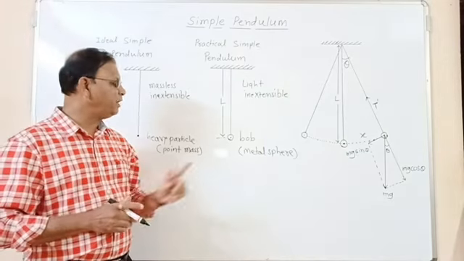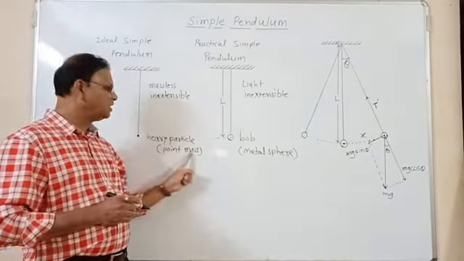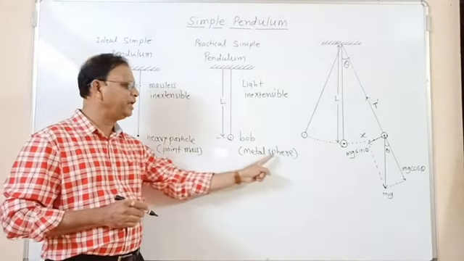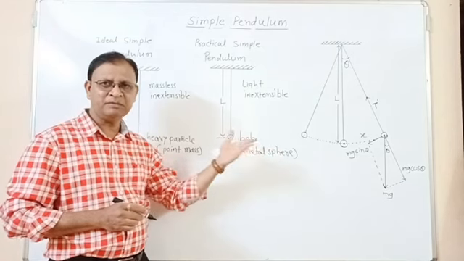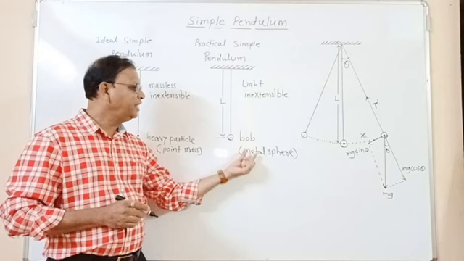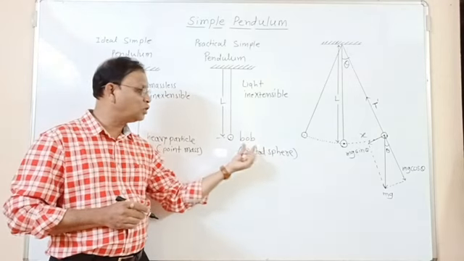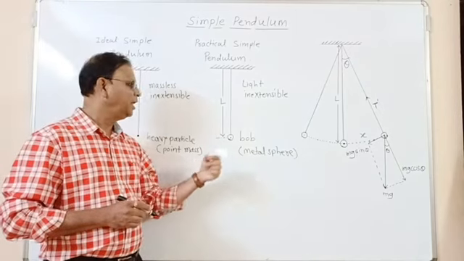Now practical simple pendulum is nothing but this point mass is replaced by a heavy metallic sphere. It is a heavy metallic sphere, either it is brass or steel or any material, and this heavy metallic sphere is also called as the bob of the simple pendulum.